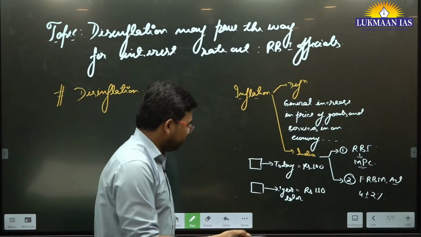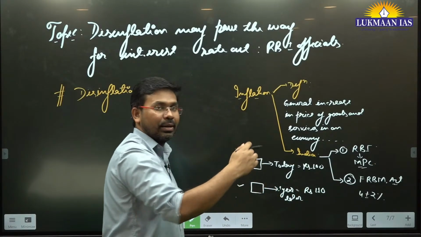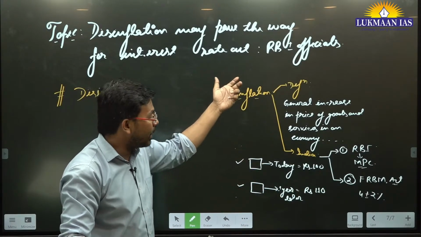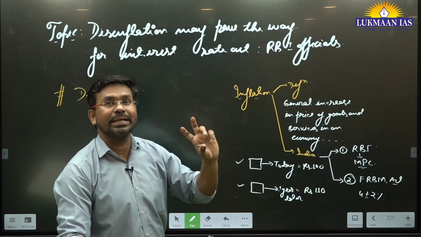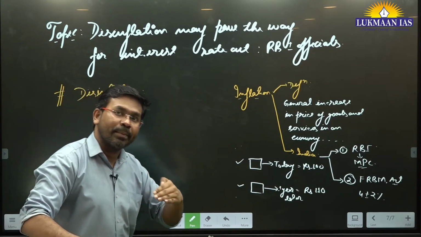What happened? Inflation has happened. The value of the good has gone up, but the purchasing power of the currency has gone down. That is known as inflation. So inflation rises over a period of time.